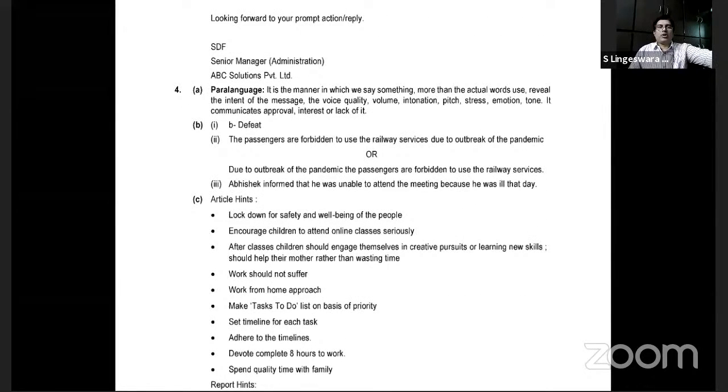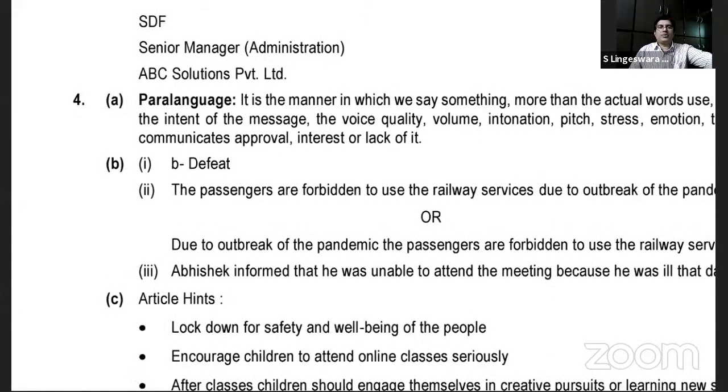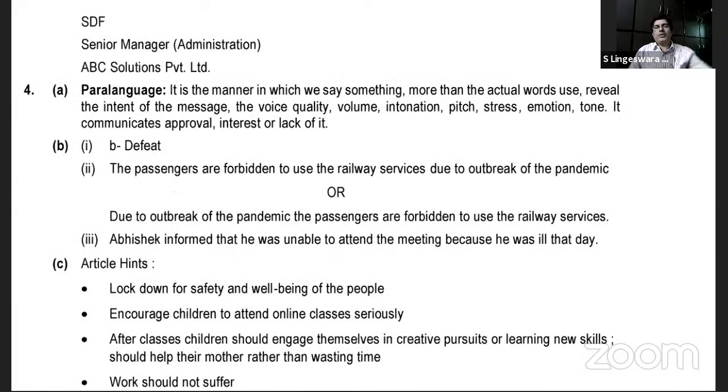All right. So now we have something called paralanguage. It is the manner in which we say something, more than the actual words used. It reveals the intent of the message: the voice quality, clarity, volume, intonation, pitch, stress, emotion, and finally tone. It communicates approval, interest, or lack of it. Usually when the pronunciation is flat, that demonstrates a lack of interest. That's what could be underlined.